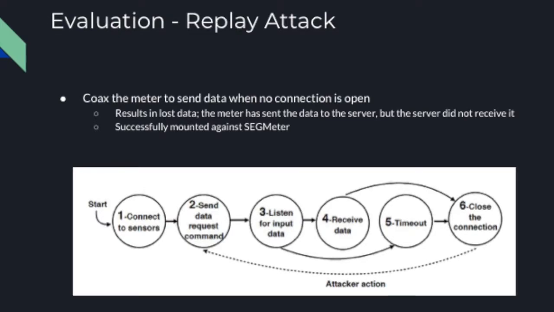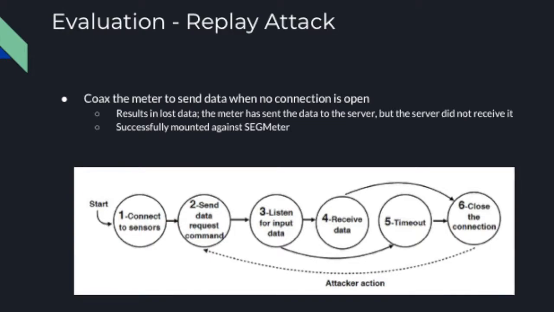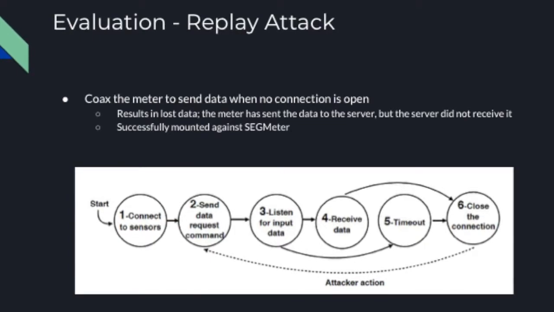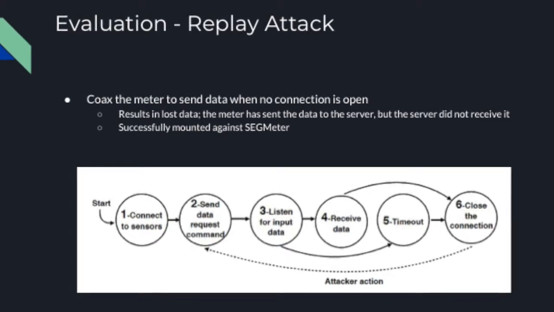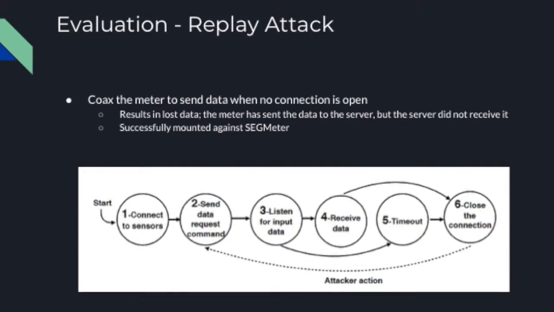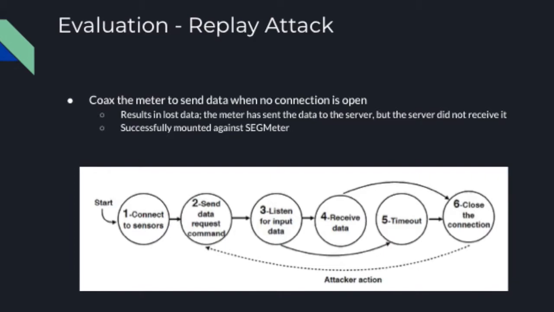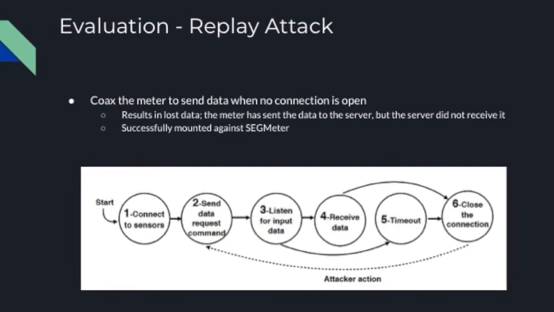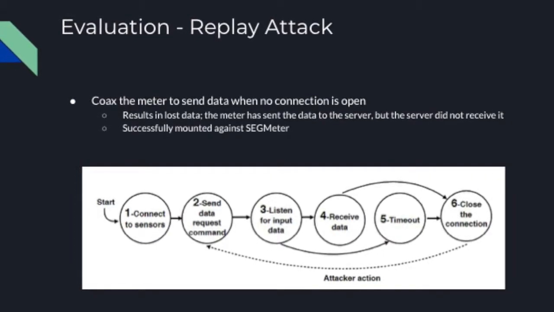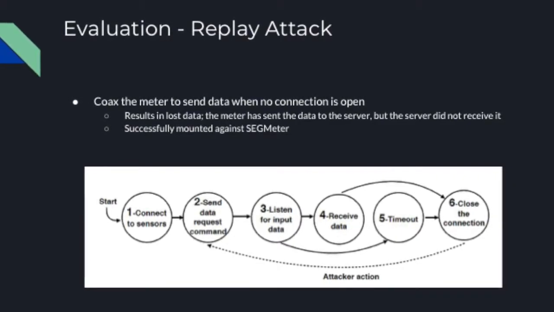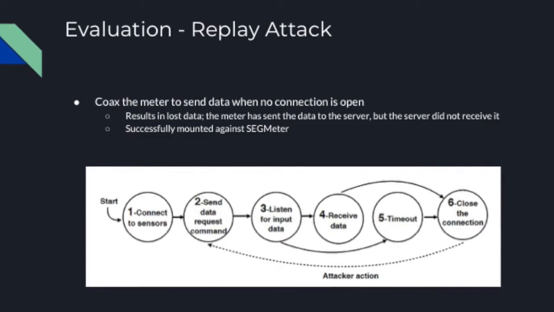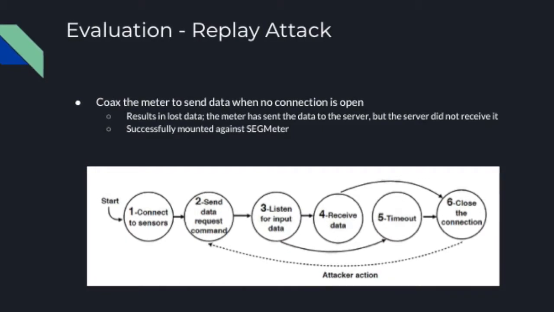So in this case, again, we're assuming the attacker has some access to the network and is able to collect messages that are being sent, in this case from the server to the smart meter, and that it can then replay those messages at a later time. So the formal model found that replaying a message could coax the meter to send data when no connection was open.